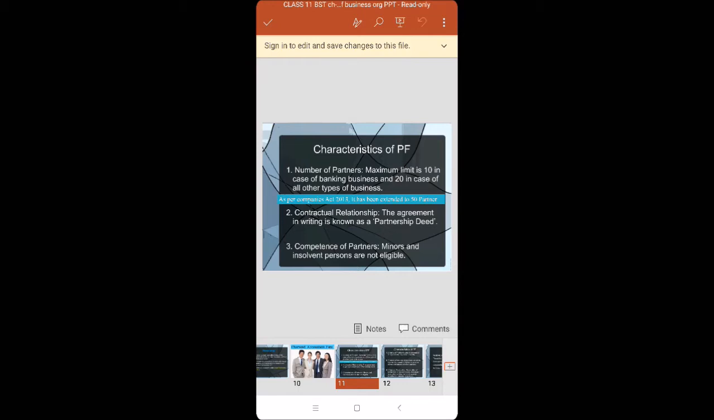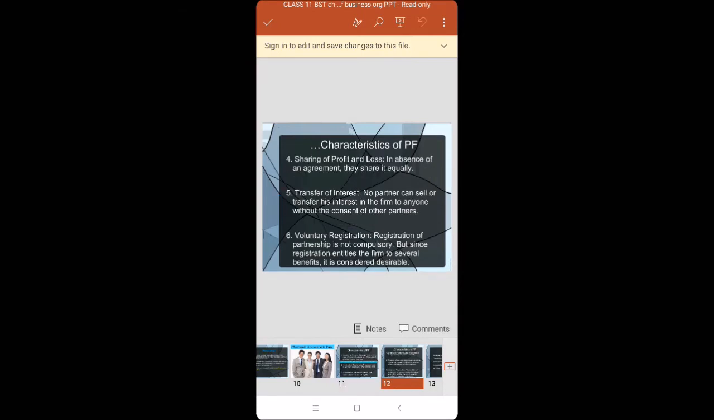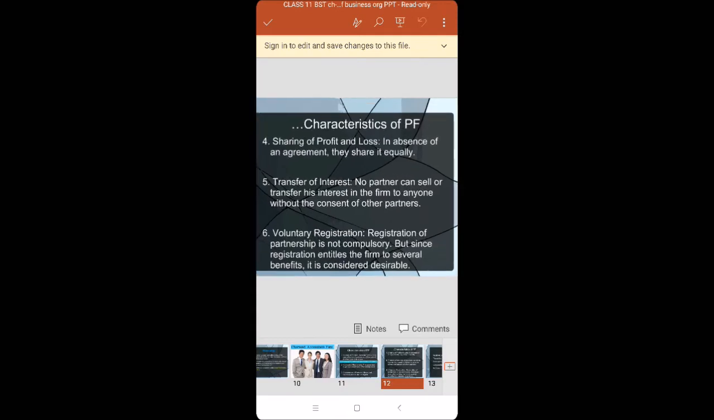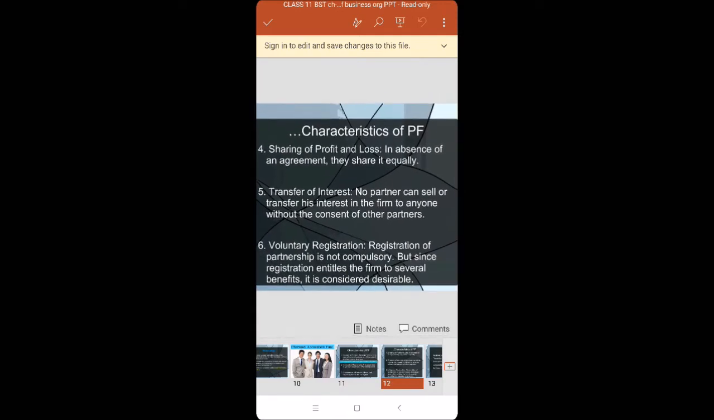Then let us see the advantages. It's easy to start. Yes, as we have seen, formalities are less, and registration is optional. So it's easy to start a partnership business. Then the second point, you can see, is the ability to raise funds. Funds can be raised from the outside also. So it is also an advantage.